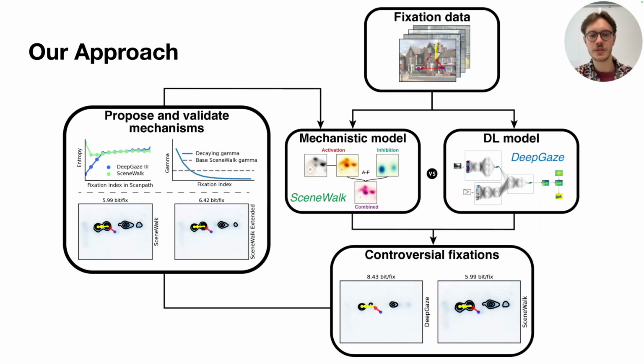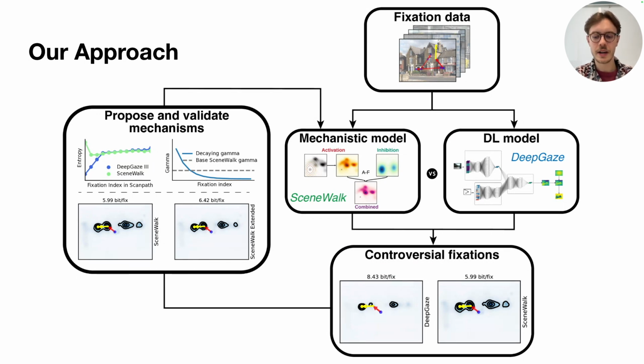We start with human fixation data. We feed this data into both models. Then, at the level of individual fixations, we compare their predictions. We are looking for what we call controversial fixations. These are the key. These are fixations that DeepGaze predicts very well, meaning that they are predictable, but that SceneWalk fails to capture. We use them as entry points for analysis. We find patterns in these failures and then propose and validate new mechanisms that could explain them. Finally, we integrate these back into SceneWalk. This loop allows us to use black box models as a scientific instrument, translating predictive power into testable cognitive hypotheses.